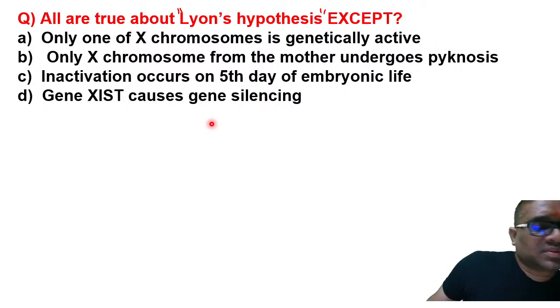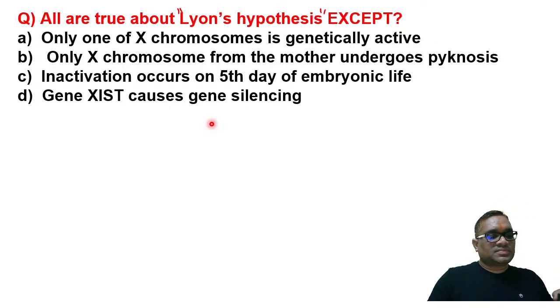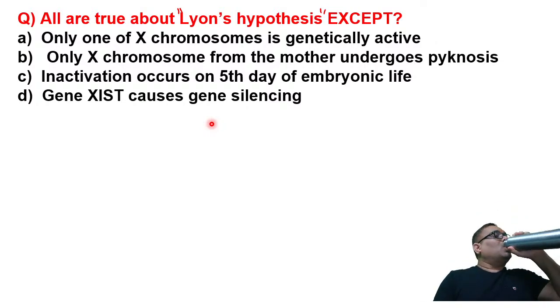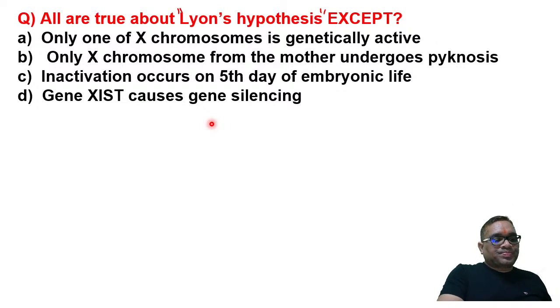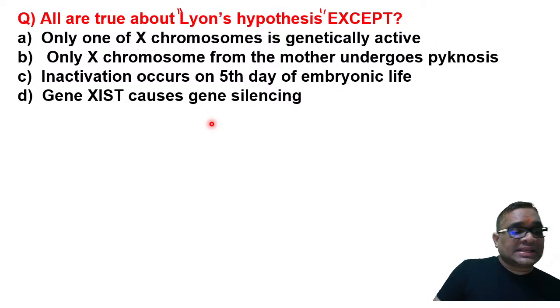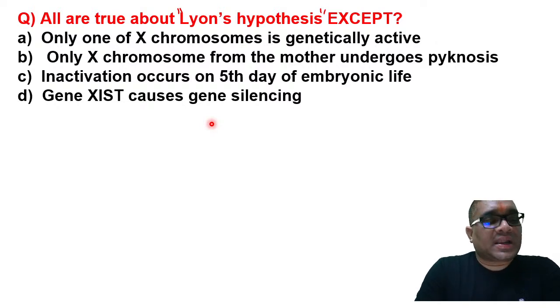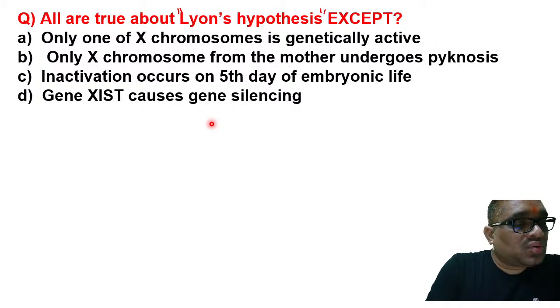What should be the correct answer for this question? Because if you are saying C, in the guidebook it is given wrongly. If you read Robbins, you will find that inactivation occurs on day 5 only. So who is giving me the first correct answer? Prabhu Srinandan Dikshit has given me the first correct answer.